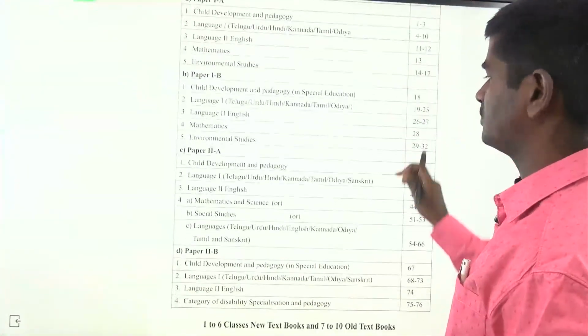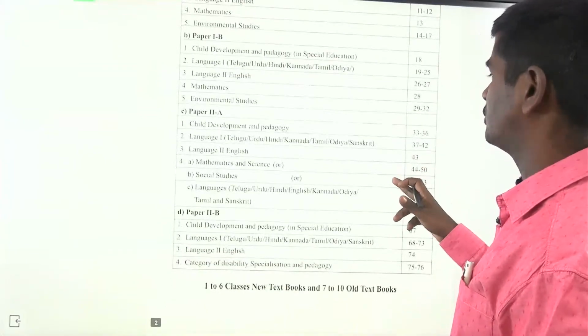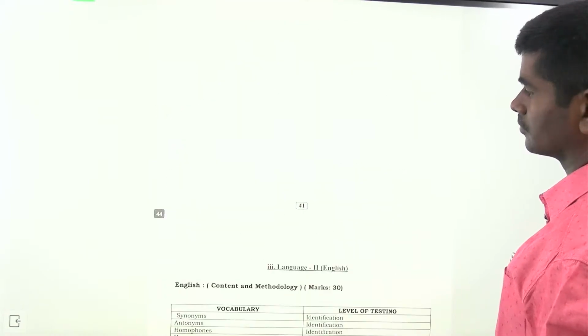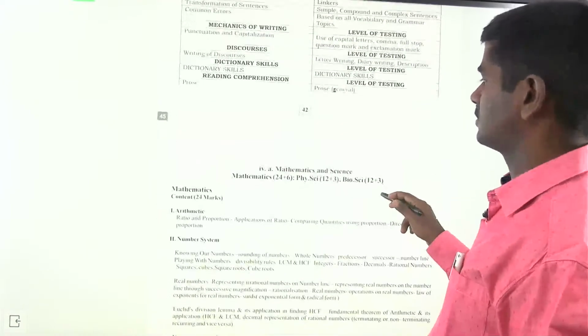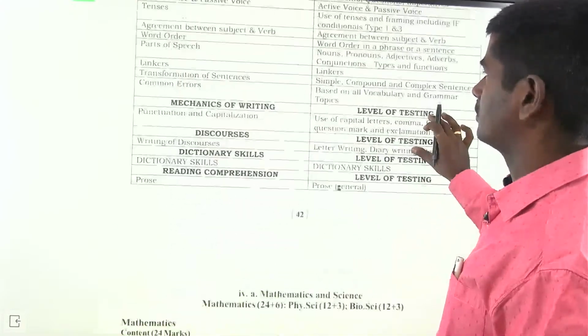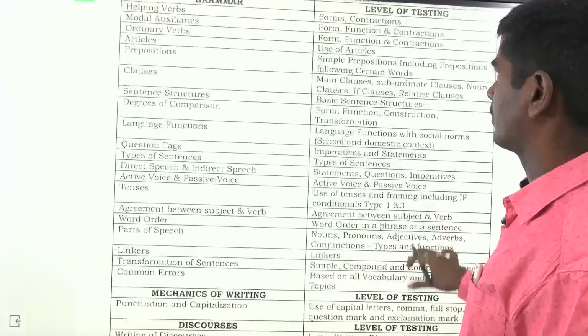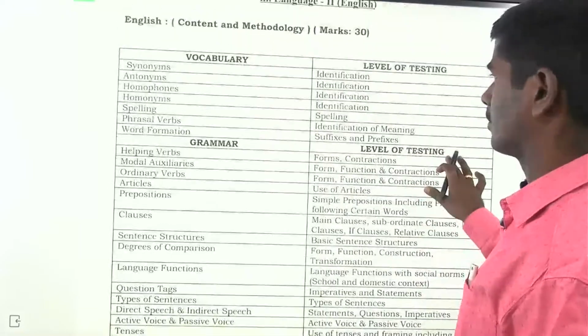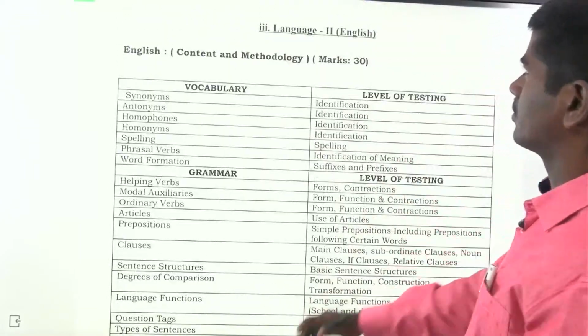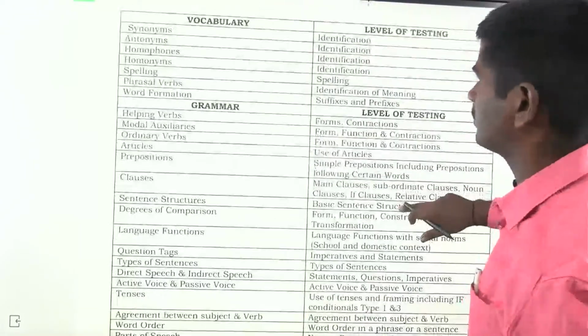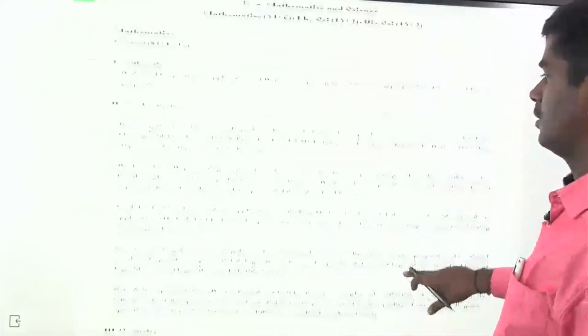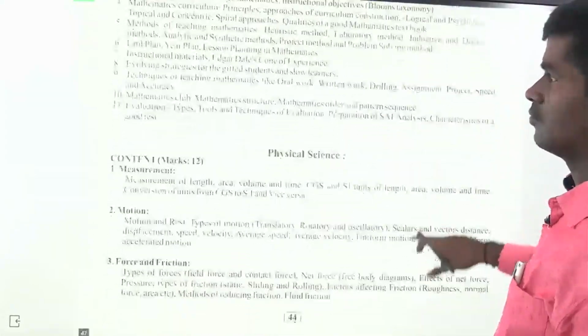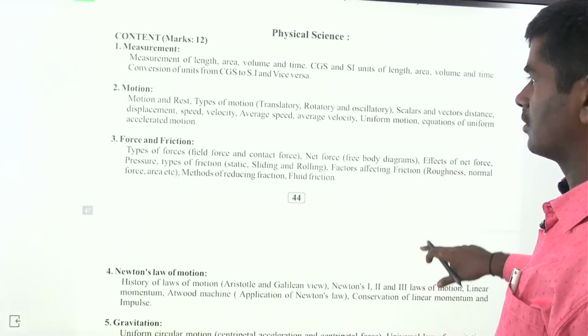Our English paper is going to be language 2 43. Language 2 content and methodology.